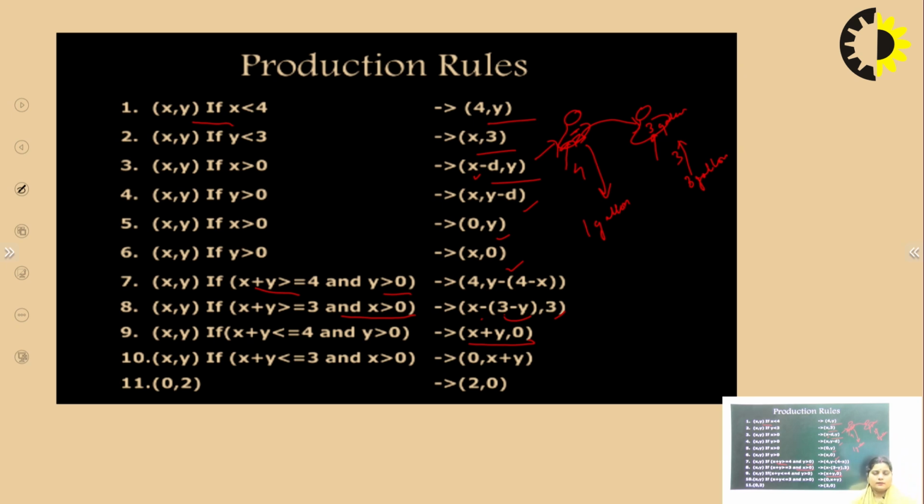Now what did we do? In this particular problem, what we want to achieve is exactly 2 gallons of water in this particular jug. So what we do, we can pour this 1 gallon of water onto the ground.